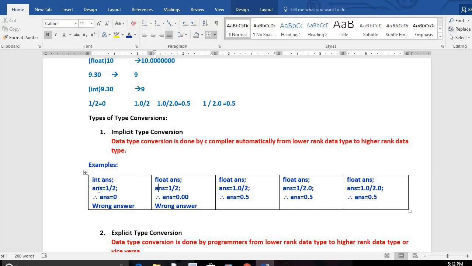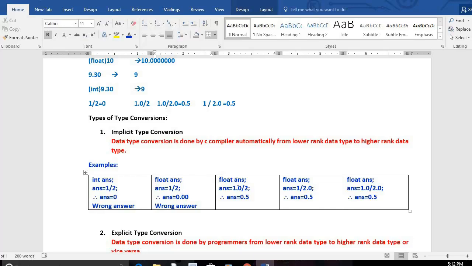Here both are integer. LHS is also integer, RHS is also giving us integer. That's why 0. But here LHS is float type, RHS is 1 by 2, but RHS is giving us 0. That's why answer will be having 0. Such questions will be asked during technical quiz and everything. Okay. See the next example.